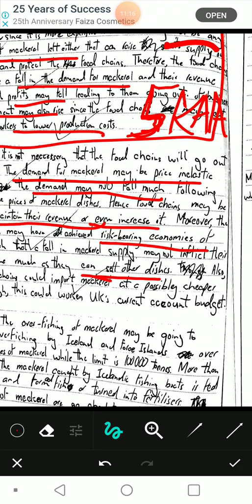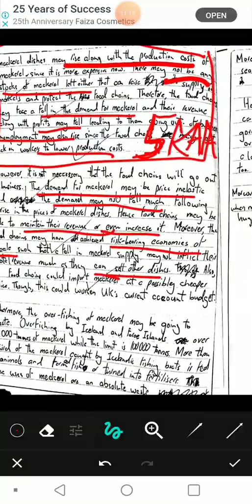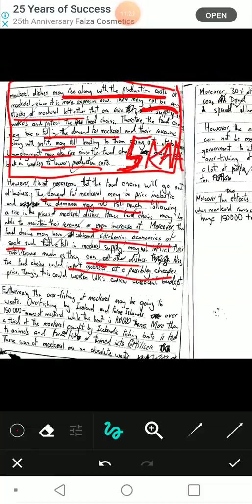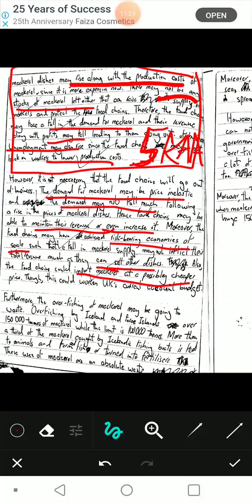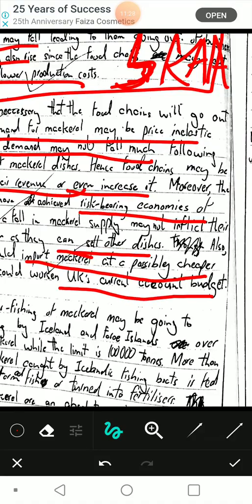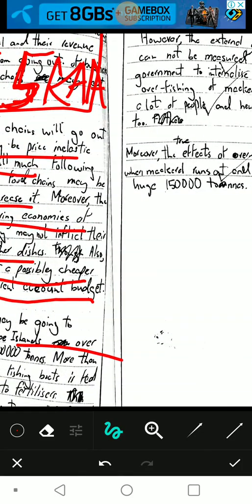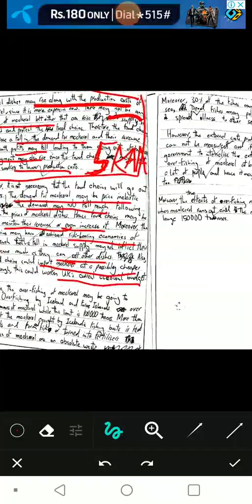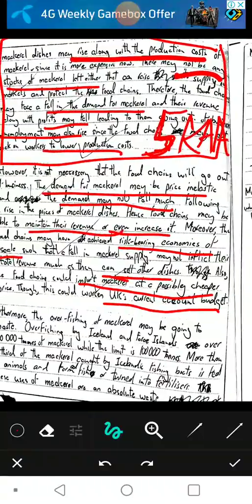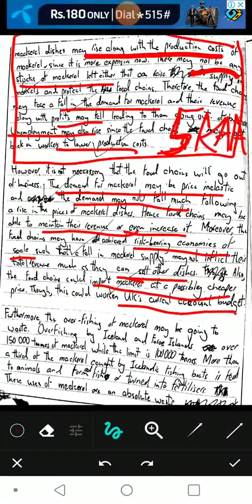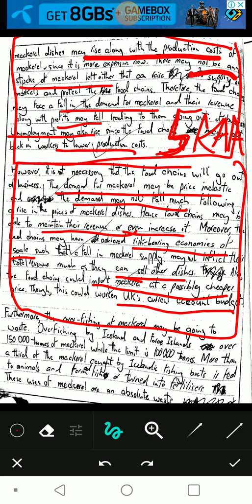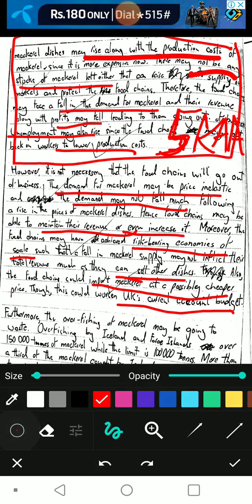Also, the food chains could import mackerel at a possibly cheaper price. Import mackerel, because mackerel is not limited only to the UK. Though this could worsen UK's current account balance. Bam. I think this may just be the best evaluation I have done so far. Anyway, thing is, it's got three different points actually, and all of them are explained. First of all, it goes on to mention that. Let me just highlight this in another color.